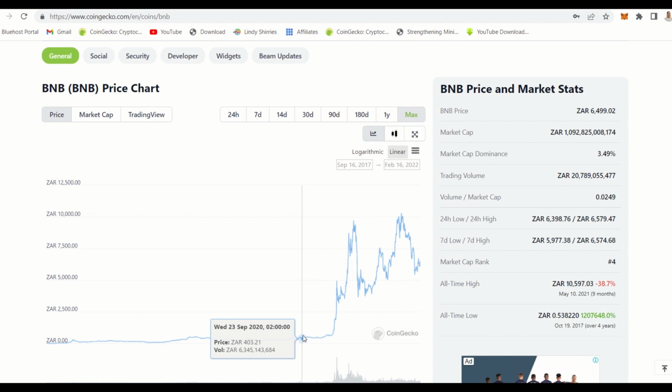Just in 2022, like 2 years ago, not even 1.5 years ago, you'd see that it was 403, but now it is 6,000. So if you bought here, that's what we're trying to do. We want to buy here as well, so that when it goes up, and remember all of this is actually long term. So we do not want to make money now. We're buying so that in a year or 6 months or 1 year we have a lot of money.